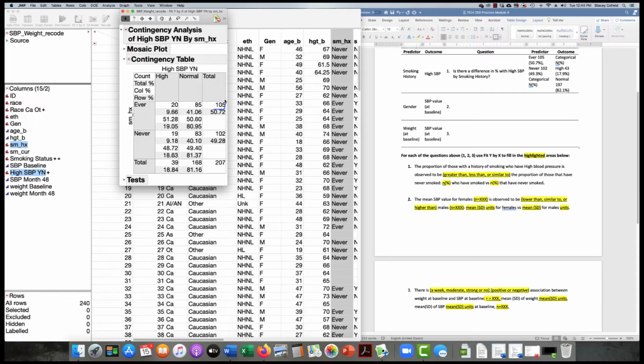We know that we've got 105 ever smokers and 102 never smokers. And the reason that we know that this is correct is because over here in our worksheet, we'd already collected this information univariately.